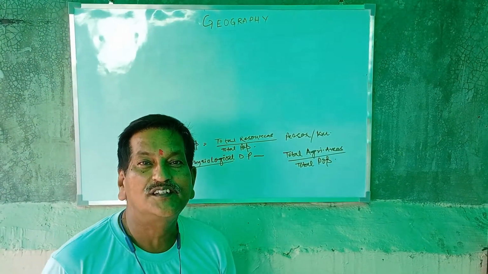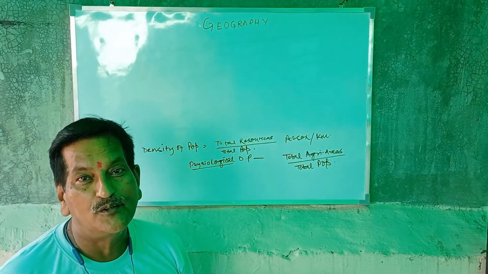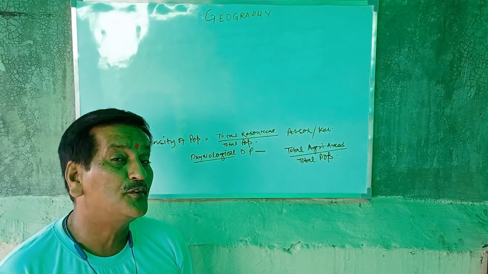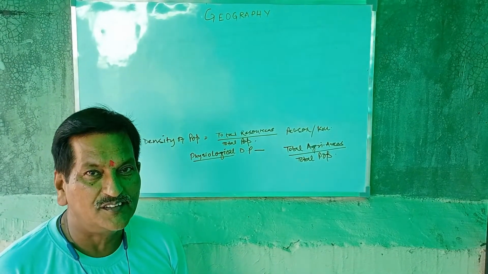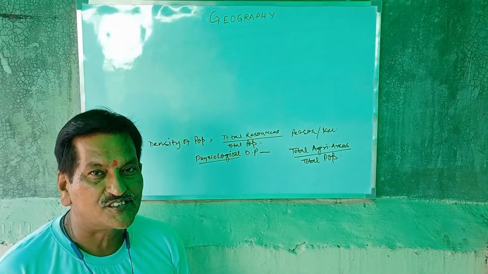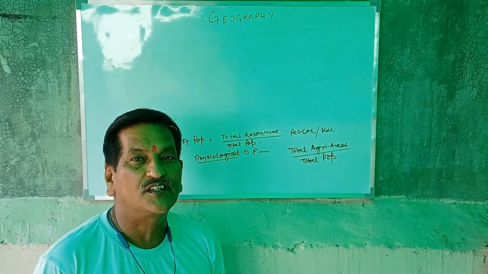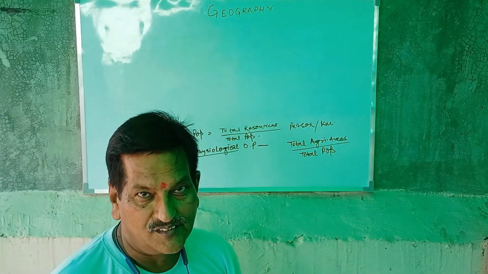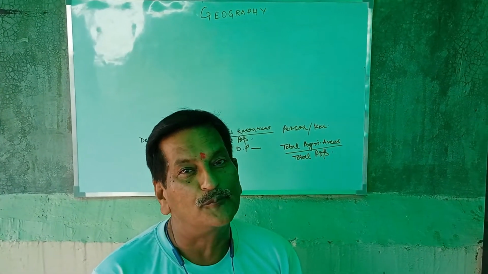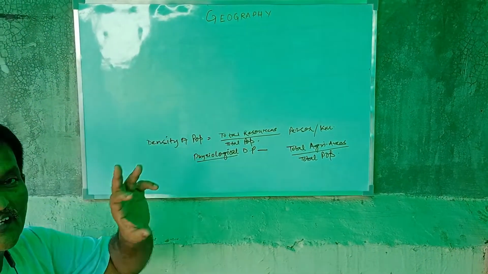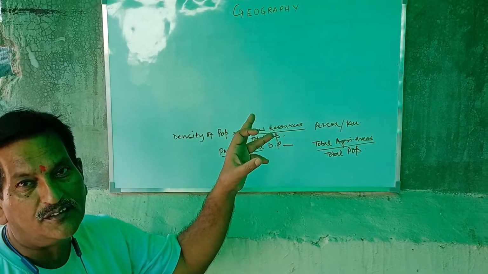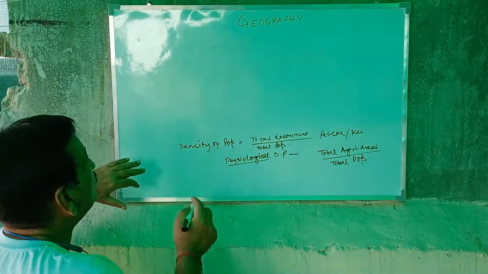In the next class I shall also discuss how the distribution and density of population differ from one place to another. There are some factors which are attracting population, and some factors which are pulling population. Right, my dear? And now the third topic, first I would like to discuss your chapter topic, that is growth of population.